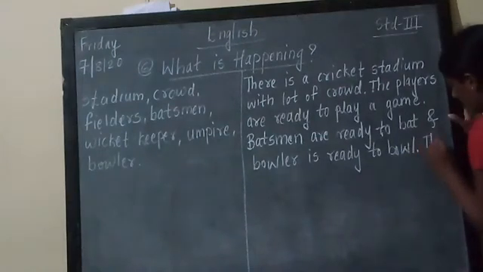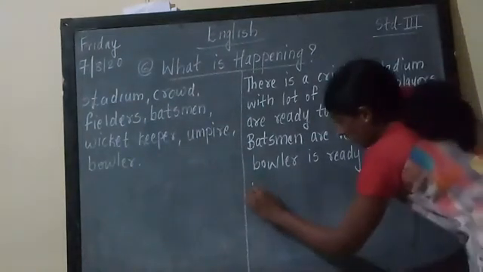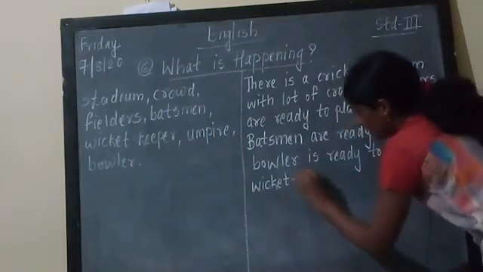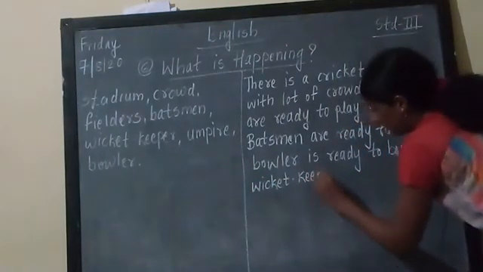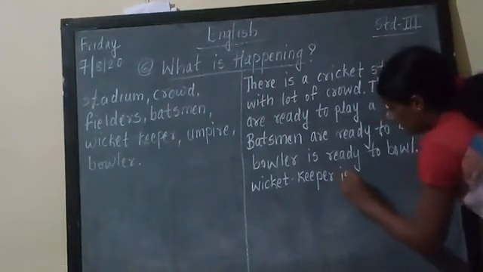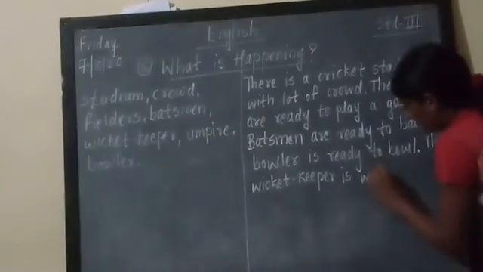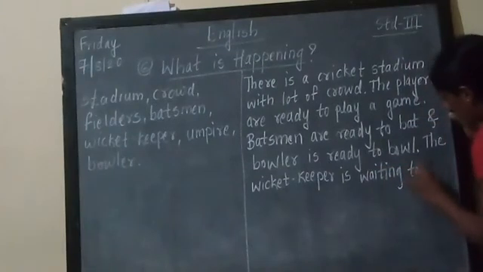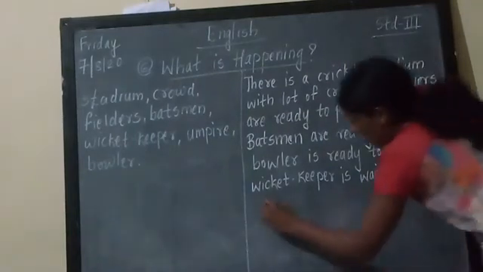The wicket keeper is waiting to catch the ball.